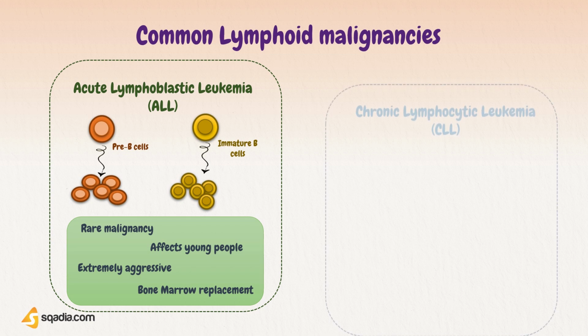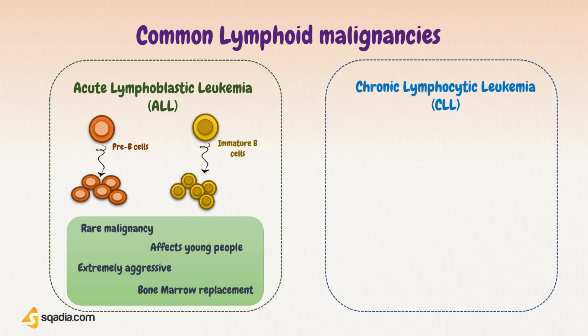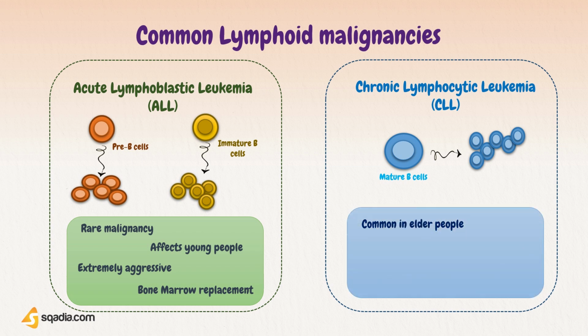Another lymphoid malignancy is chronic lymphocytic leukemia, CLL. It is derived from the mature B cells. CLL is common in elders, and it may not be very aggressive, or we can say it is a non-aggressive lymphoid malignancy. In CLL, malignant cells are present in blood, so they can invade other tissues but it takes much time.